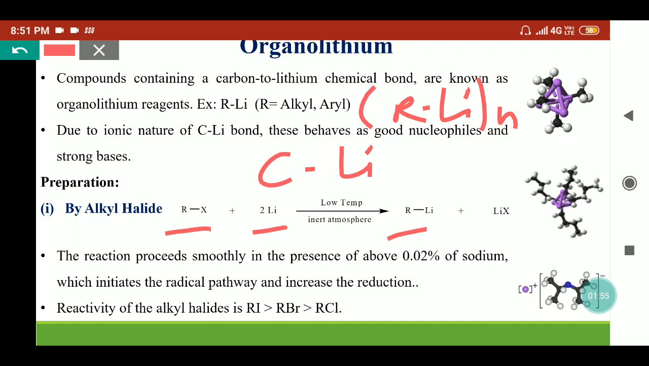So sodium in slight amounts, around 0.02% to 2%, can be used with the lithium metal, which helps to initiate the reaction and increases the reduction reaction. So we can increase the yield of the organolithium compounds by using sodium in lithium metal. The reactivity of alkyl halides towards the formation of organolithium is in the order: alkyl iodide reacts faster in comparison to the alkyl bromide and alkyl chlorides.